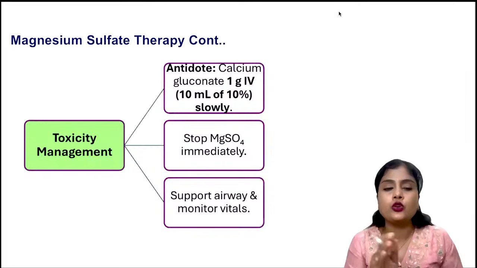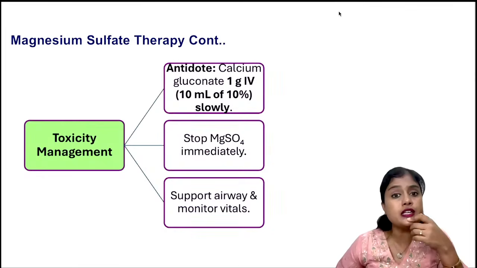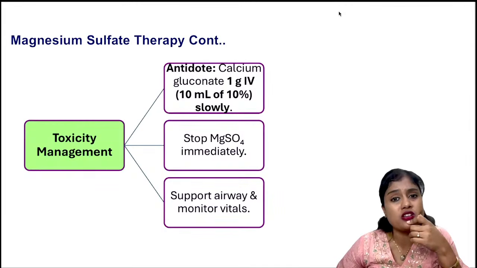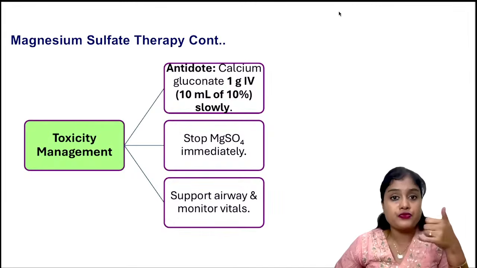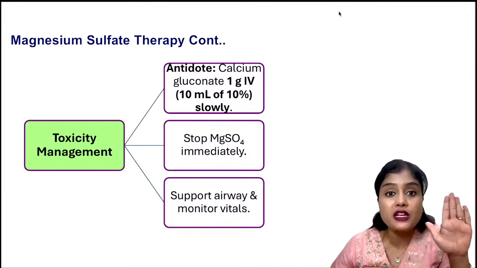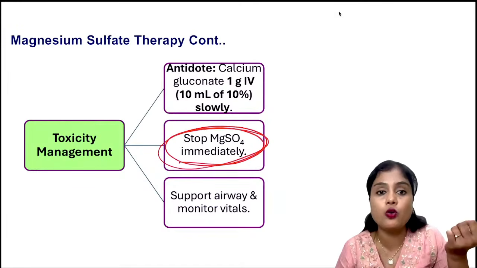Coming to the antidote, let us say somebody, your junior, has given an extra dose, and comes and tells you, sir, deep tendon reflex is not there and her respiratory rate is only 10 to 12, sir, what to do now? You will tell them, first stop magnesium sulfate. Stop magnesium sulfate immediately and start the antidote. What is the antidote?